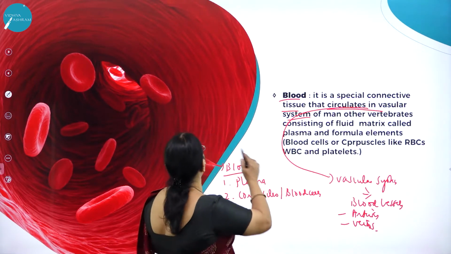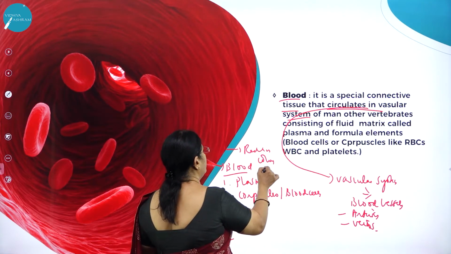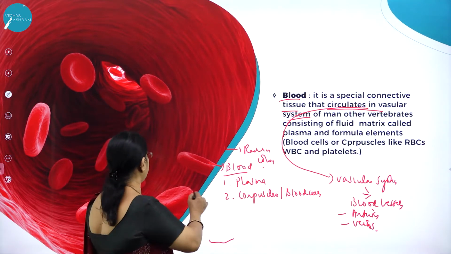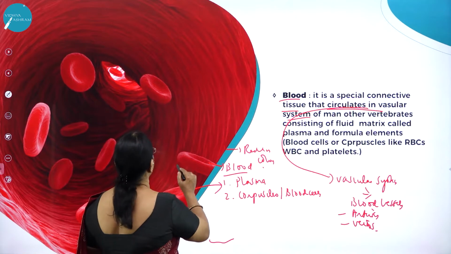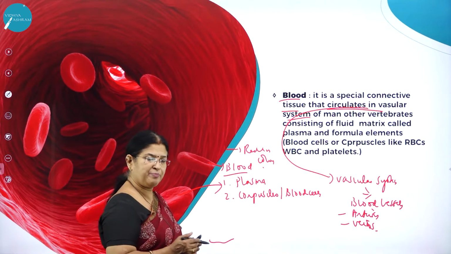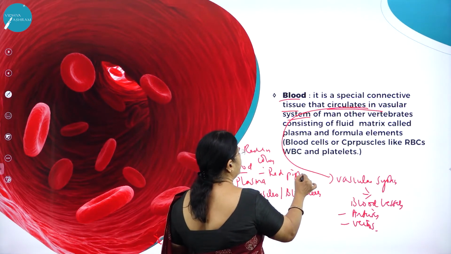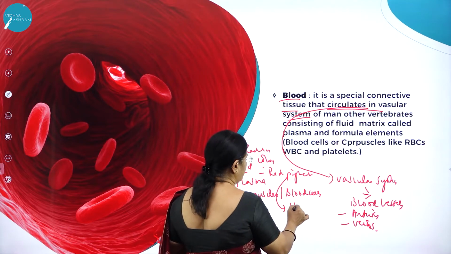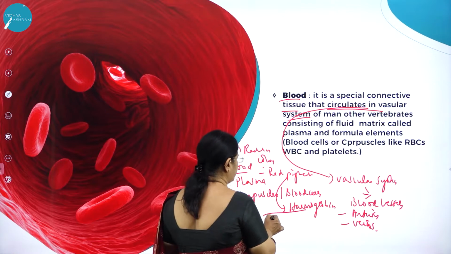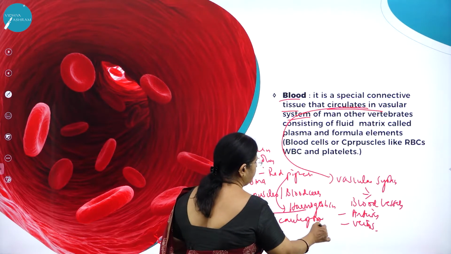As we all know, blood is red in color. Why is blood red in color? Because here you can see the blood corpuscles. It is red because of the presence of a red pigment called hemoglobin. And all of us know that hemoglobin is a carrier of oxygen.